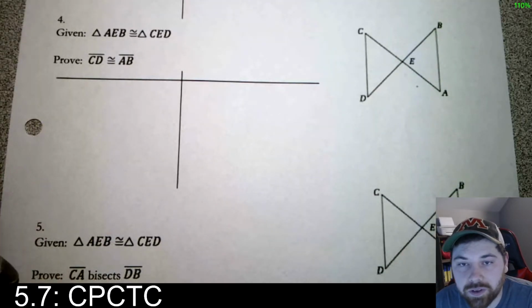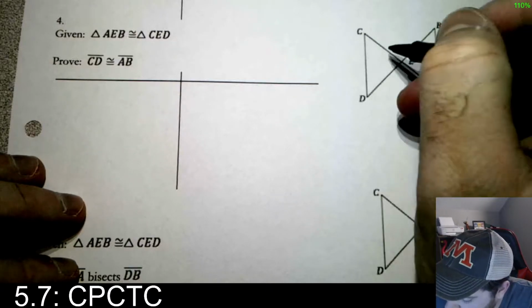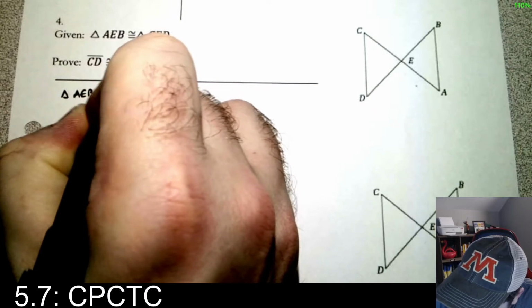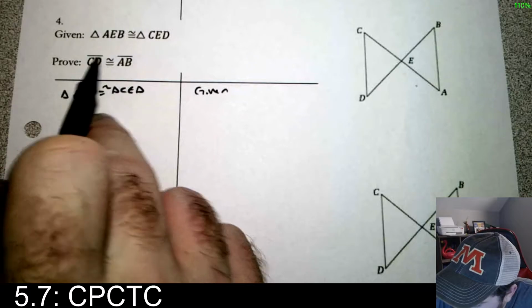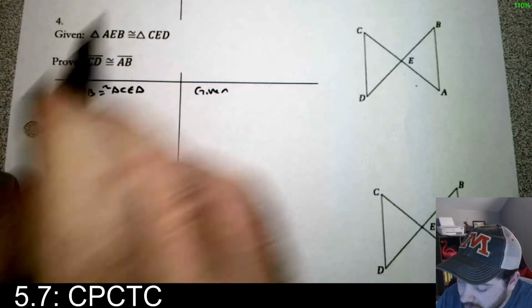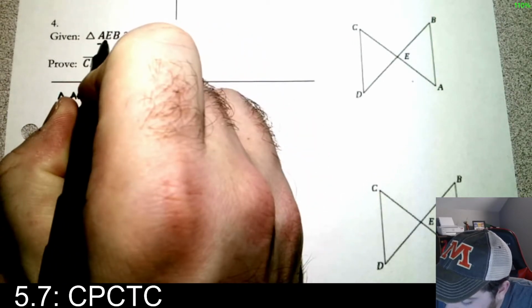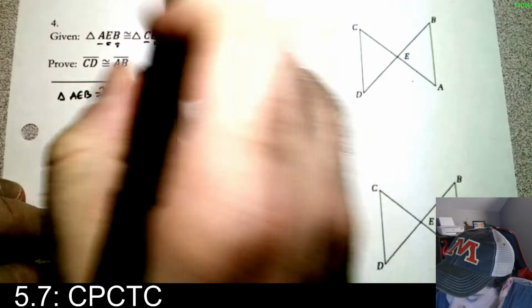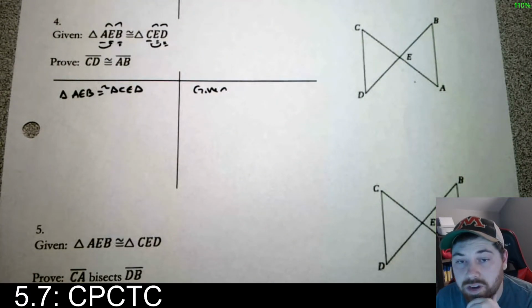another easy one, right? Given that triangle AEB, this one, is congruent to triangle CED. So let's go ahead and write it. You're given it this time. Prove that CD is congruent to AB. Well, we're done, right? So if you understand these statements, remember the first letter is the same as the first letter, second is the same as the second, third is the same as the third, and then you have the three segments, AE, CE, EB, ED, and CD and AB. All of those parts are congruent because those triangles are congruent.